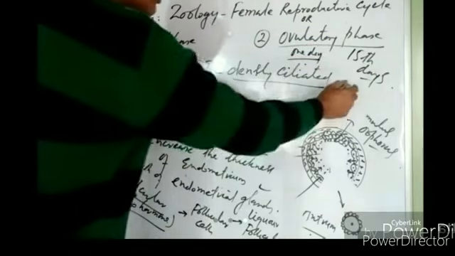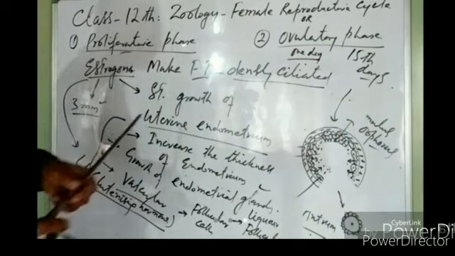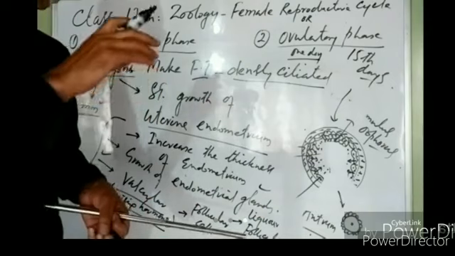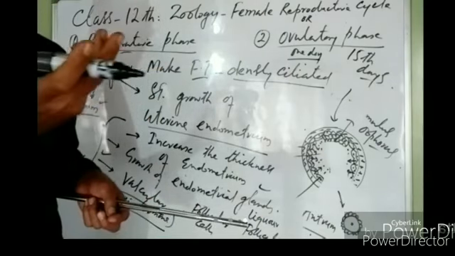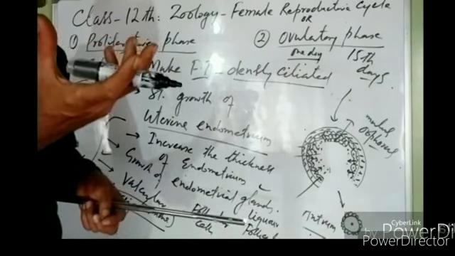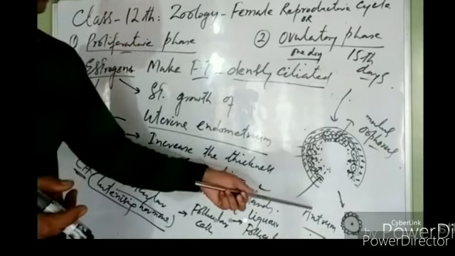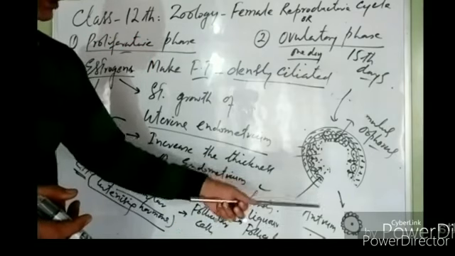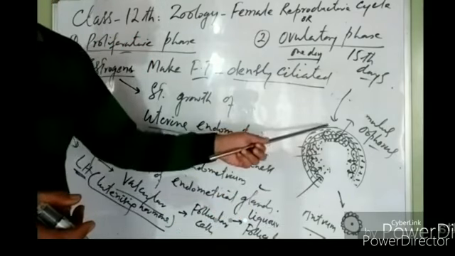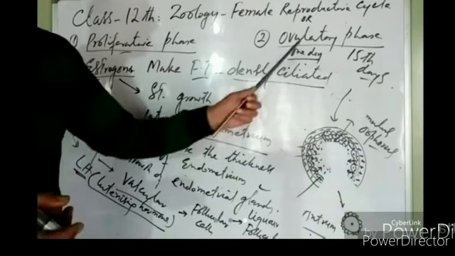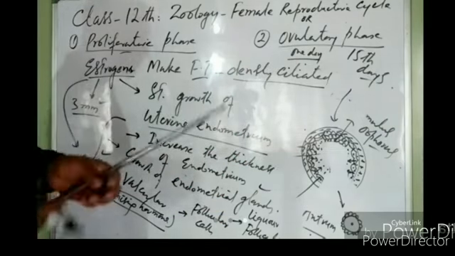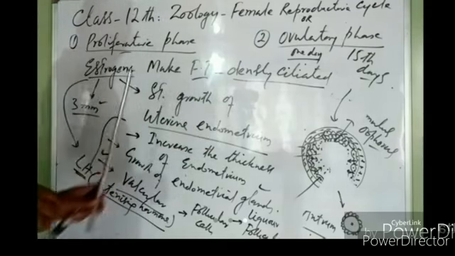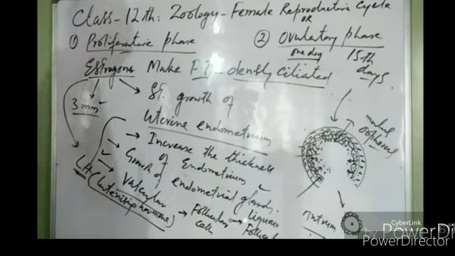On the 15th day of the menstrual cycle, the mature Graafian follicle will burst open and release secondary oocyte. This secondary oocyte will go into the fallopian tube. It will be caught by the fimbriae. Then the ciliated epithelium of the fimbriae will guide it into the ostium, then the infundibulum, then the ampulla, then the isthmus, then the uterine part, and then into the uterus, right? So the ovulatory phase occurs on the 15th day of the menstrual cycle. It lasts for just 1 day, and ovulation occurs under the influence of luteinizing hormone, right?